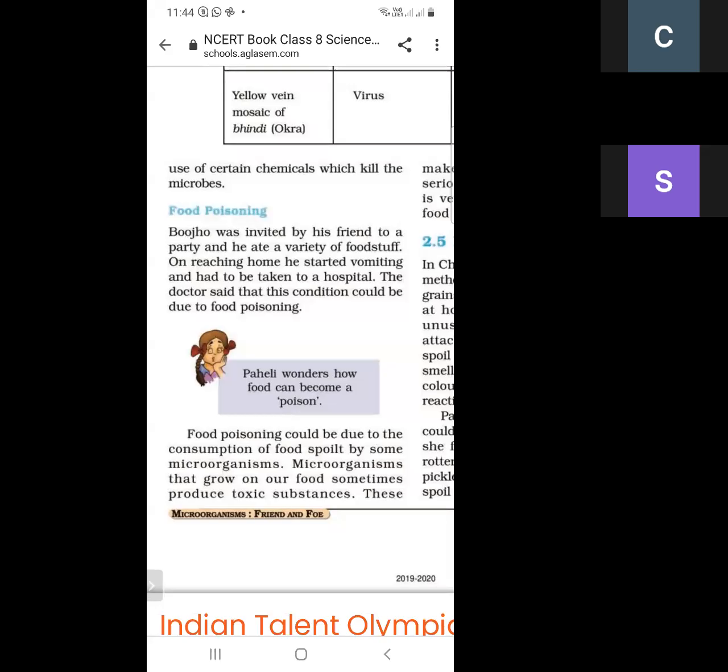Bhujo goes to a friend's party, and there he ate a variety of food, and after eating he started vomiting, and then his condition was very bad.